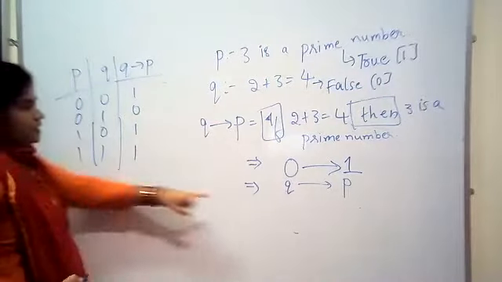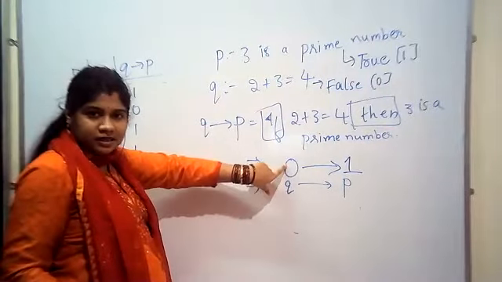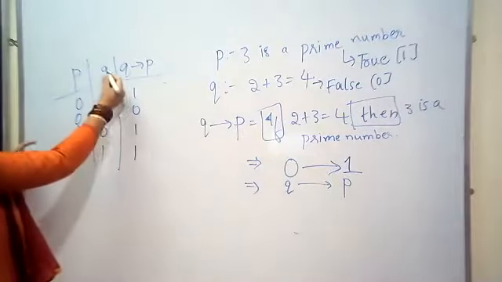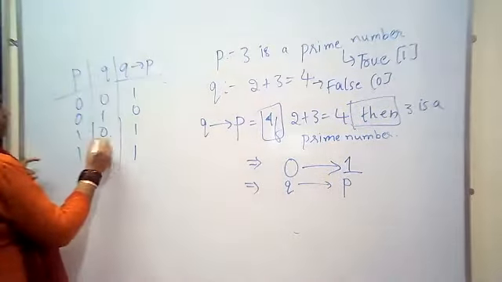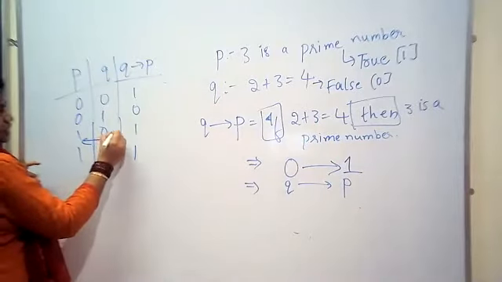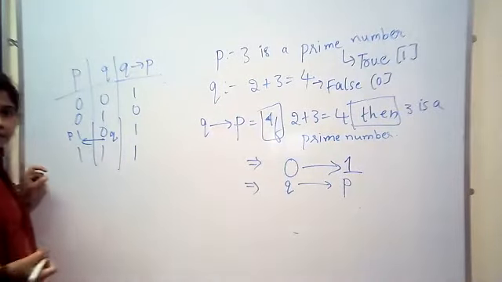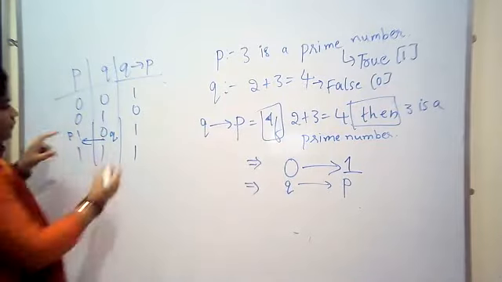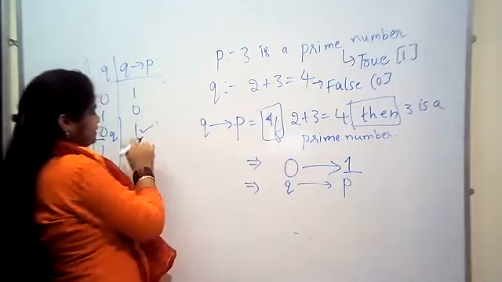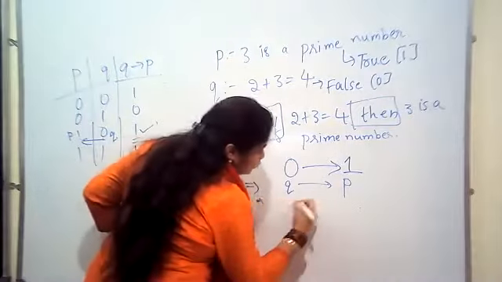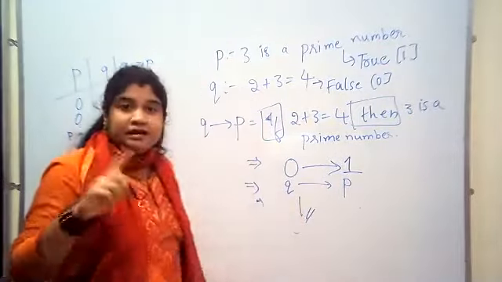Now see here. Q value is what? 0. Q value is first 0, P value is 1. This is Q, this is P. So Q is 0, P is 1. What is the result here? Result is 1. See the difference.